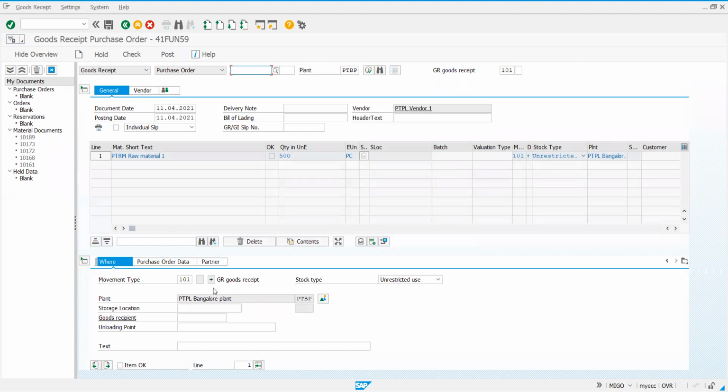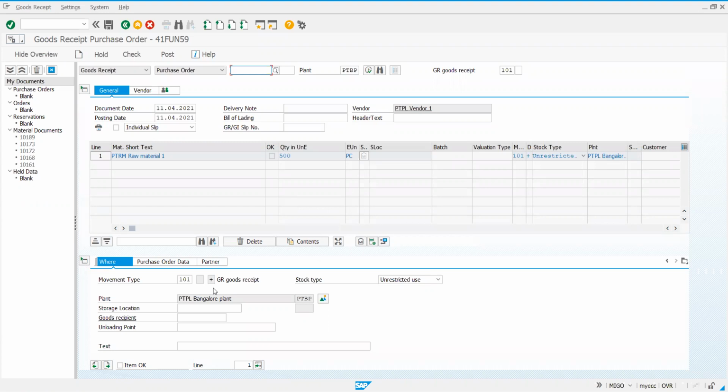There can be some delay in the issue of goods from the vendor, or 500 can be sent in two installments, due to logistics reasons or transportation which vendors also depend upon.